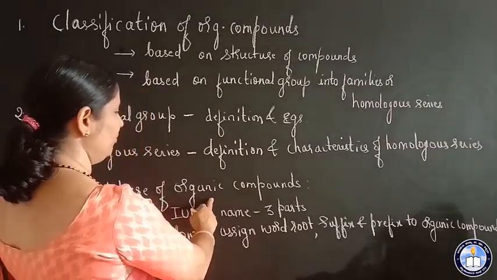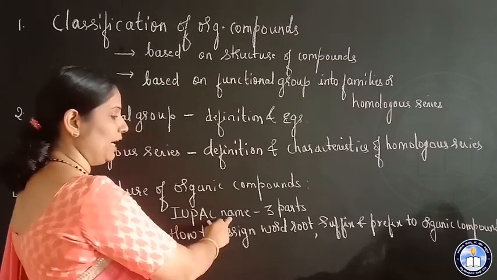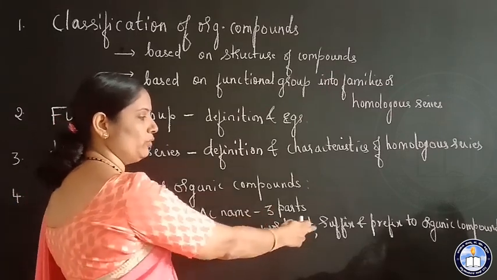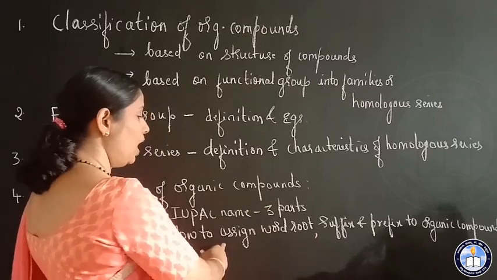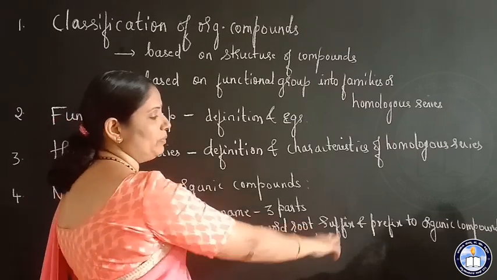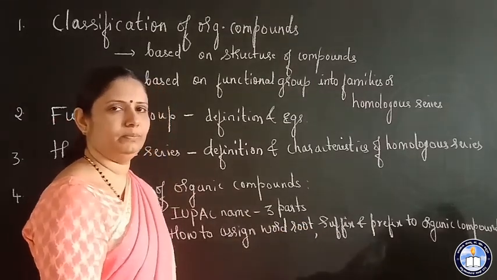And nomenclature of organic compounds. The IUPAC name has three parts: word root, suffix and prefix. How to assign these word root, suffix and prefix to an organic compound.